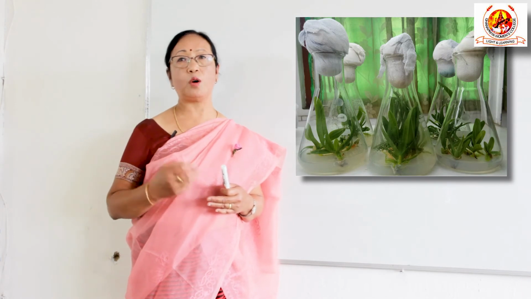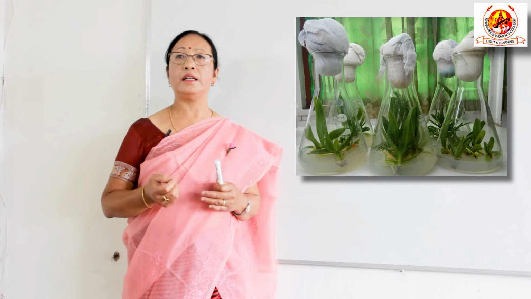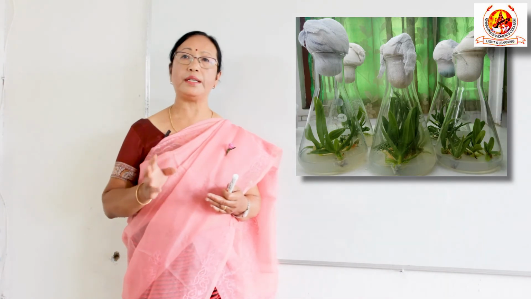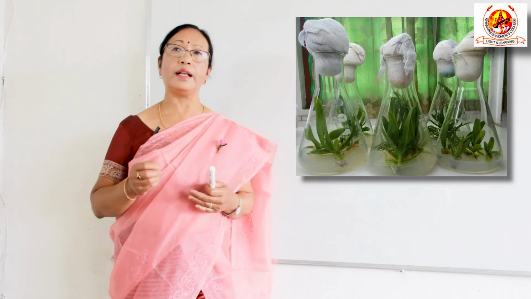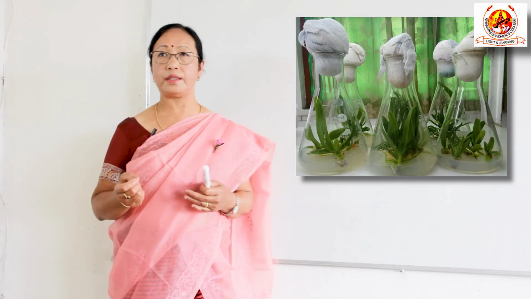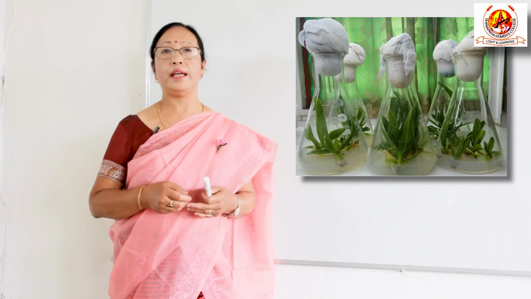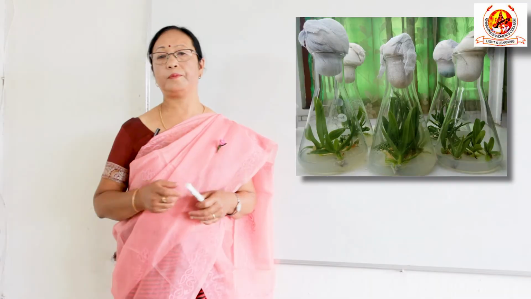Say for example the orchid seeds. Orchid seeds are very small and fine, they don't have endosperm, so they cannot grow under natural condition. They germinate only when they are in contact with some fungi, that is, mycorrhizal association. Otherwise, we can easily germinate or grow them in the culture medium with 80 to 90% success.